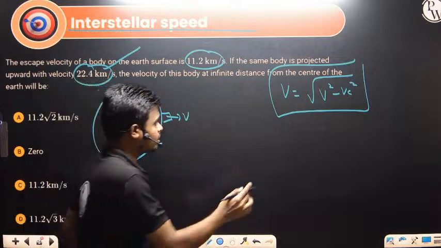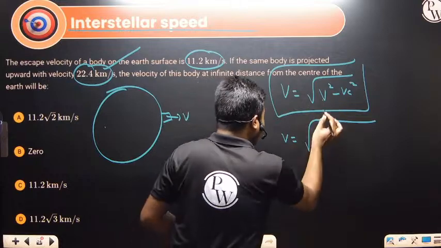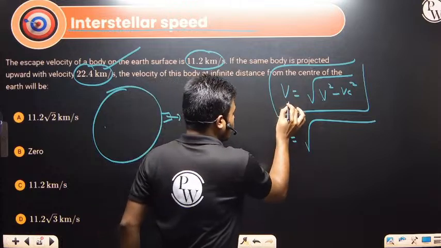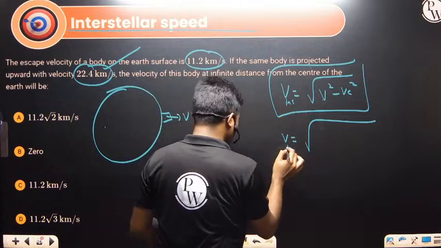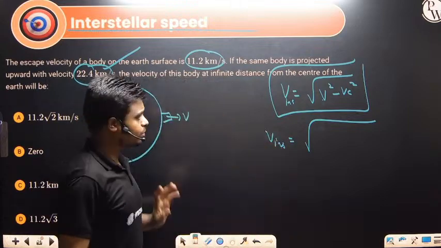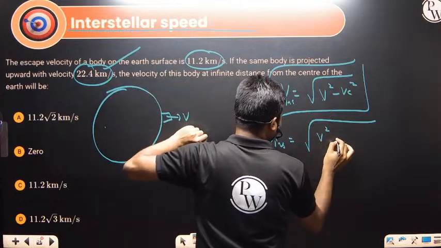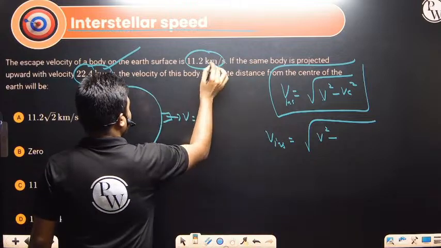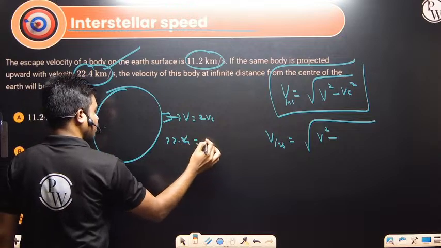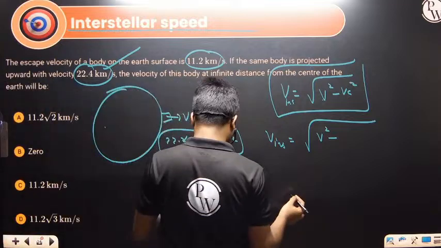Right now we are not describing that, so we have to just focus on this. Interstellar speed is given by this. V is how much we are throwing with, and Ve is the escape velocity. And what is this? Velocity interstellar. So at any point in space, how much speed will be there, that we have to calculate. So what is v? We are throwing with speed v. What is Ve? 11.2. I can write here v as 2 times Ve, yes or no? Because this is 22.4 and this one is 2 times 11.2. So whatever we are throwing with, that v, is 2 times this.